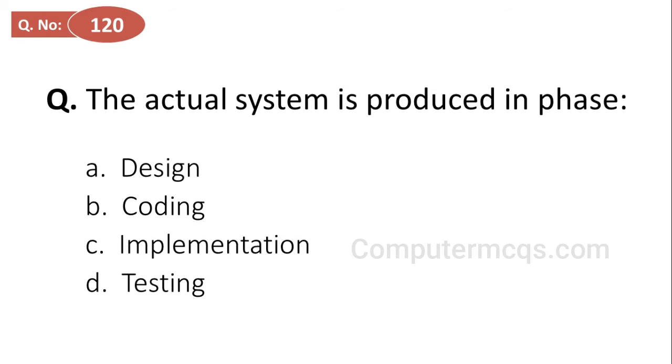The actual system is produced in a phase. Options are design, coding, implementation, and testing, and the correct answer is option B, coding. The actual system is produced in the coding phase.